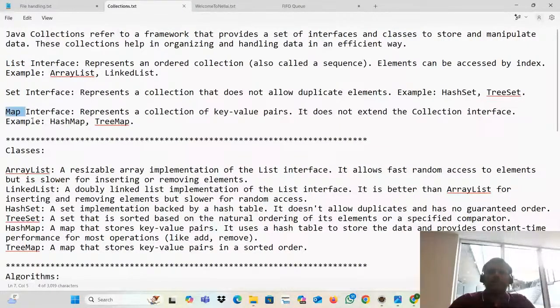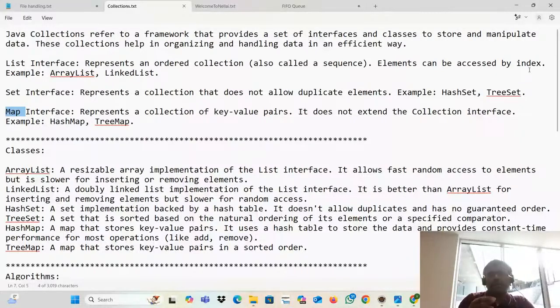What is the use of the list interface? The list interface represents the ordered collection, and it is in sequence. Elements can be accessed by index. Remember that they will be asking this question: what do you mean by list interface? You can tell them that it's an ordered collection.